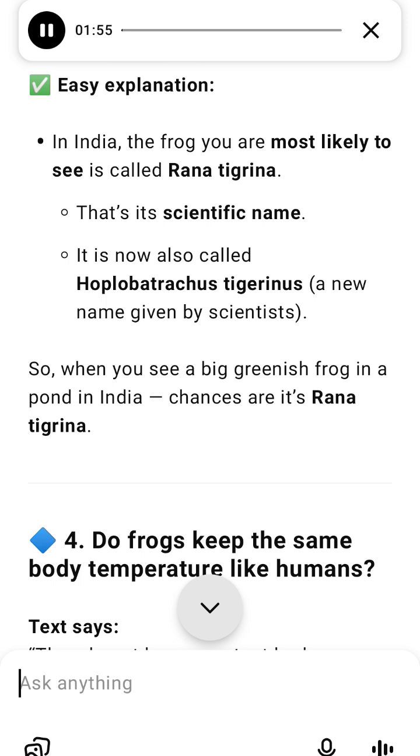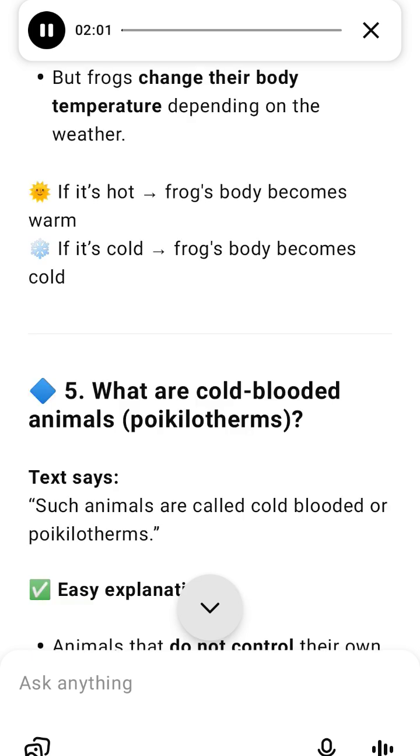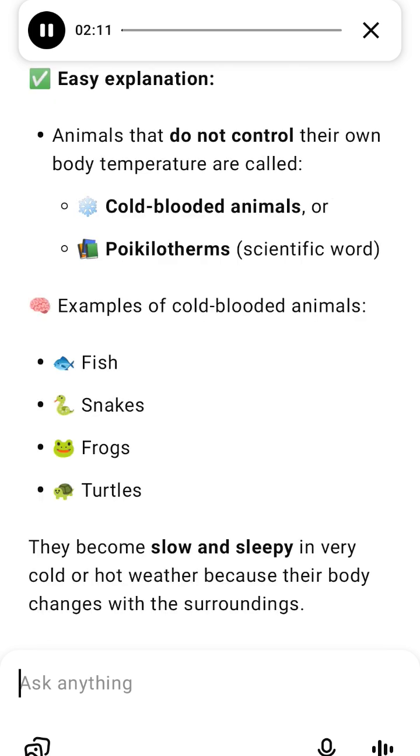5. Colour change. Frogs can change their skin colour depending on their surroundings. On green grass, they may look green. On dry land, they may look brown. This ability helps them to blend into their surroundings. 6. Why do frogs change colour? Frogs use colour change to hide from their enemies.